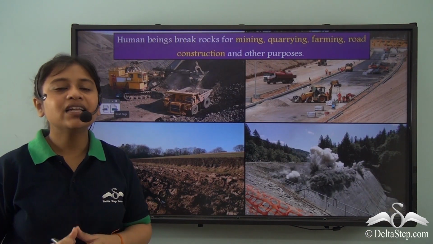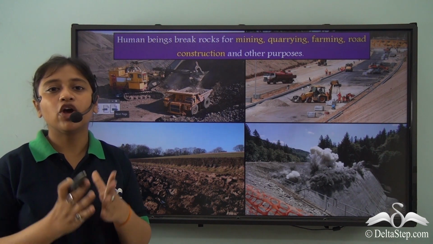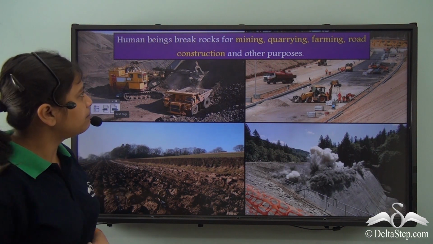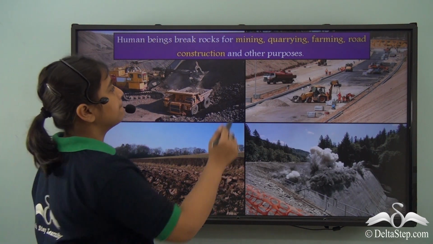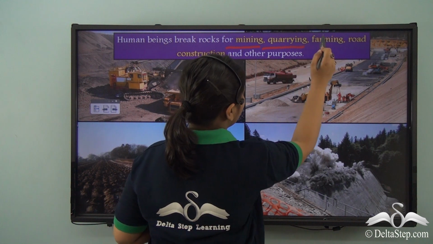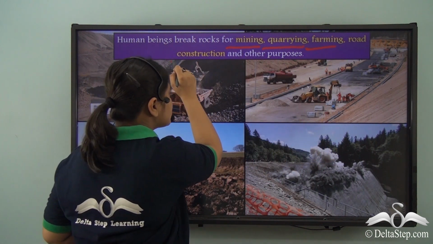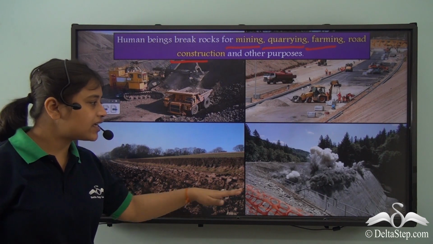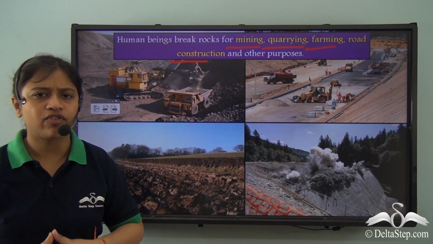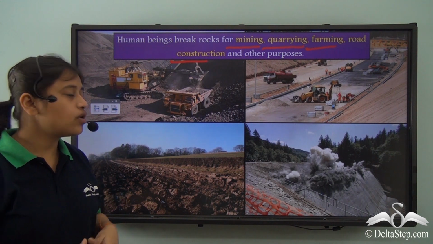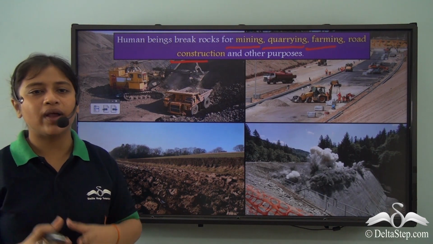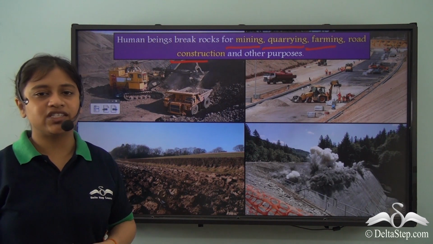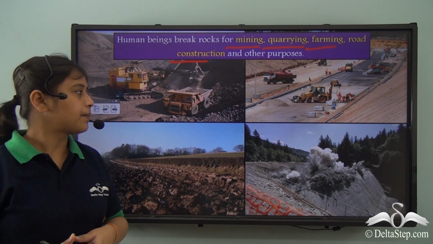Now, besides these, we also have human beings leading to biological weathering. How is that? Human beings break rocks for mining, quarrying, farming, and construction purposes, right? These tend to disintegrate or destroy the natural formations and tend to promote or enhance the weathering of these rocks, leading to their exposure to the agents of the weathering.